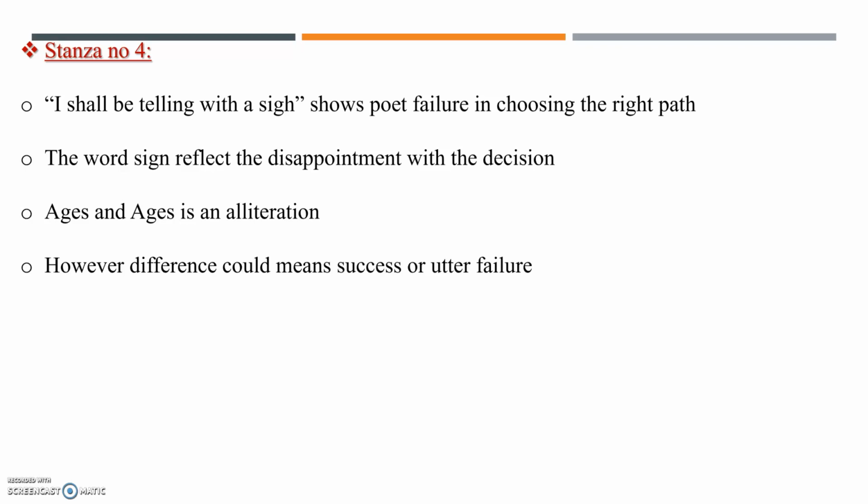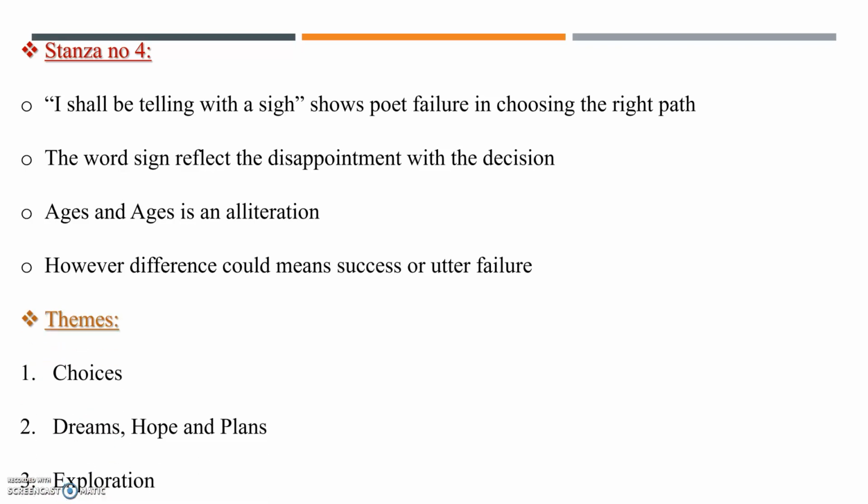Now let's move towards the themes. So the theme is choice, dreams, hopes, plans and exploration. According to the speaker, the choice of path will change his life. The speaker is in the woods without a map, and he does not dare to plan something, so he embraces exploration, suggesting that the only way to see what is beyond the bend in the road is to keep walking. So with the help of that, he explored different paths. So this is the theme of this poem.